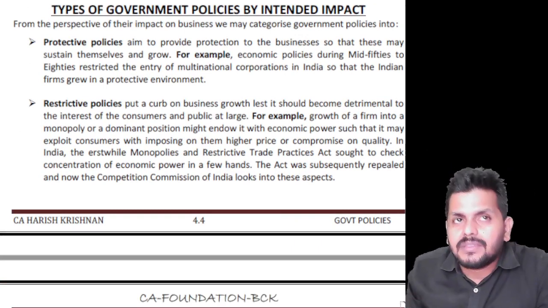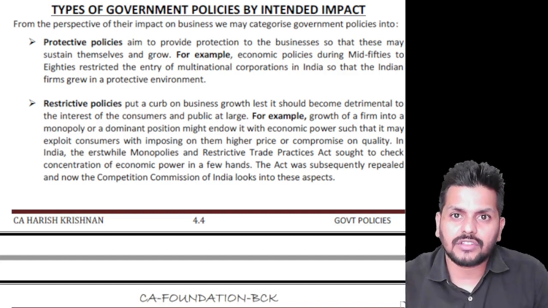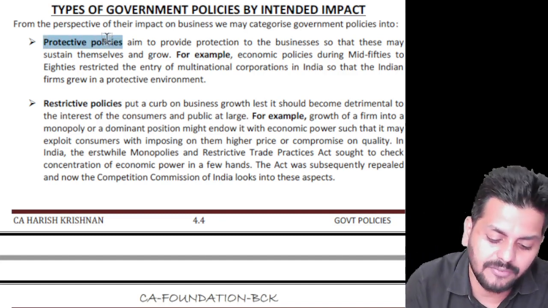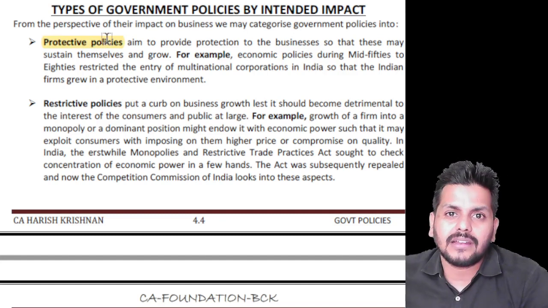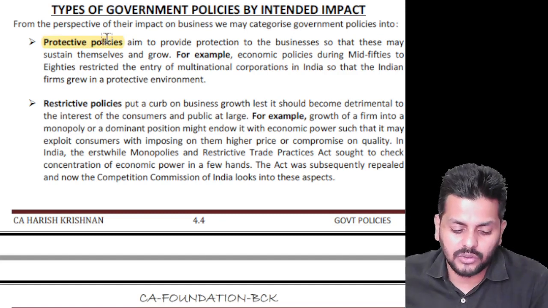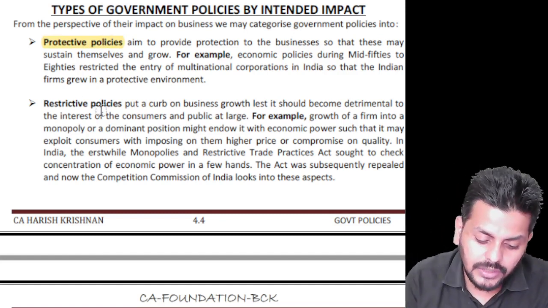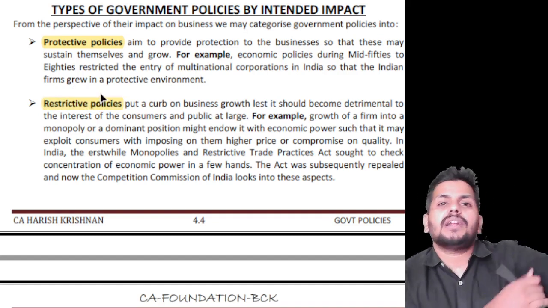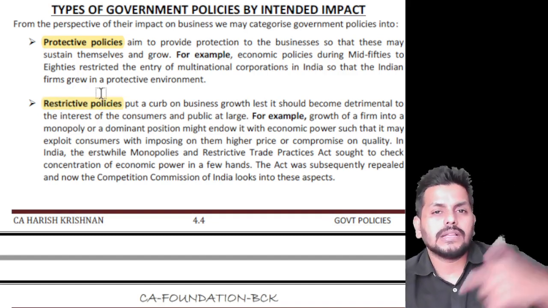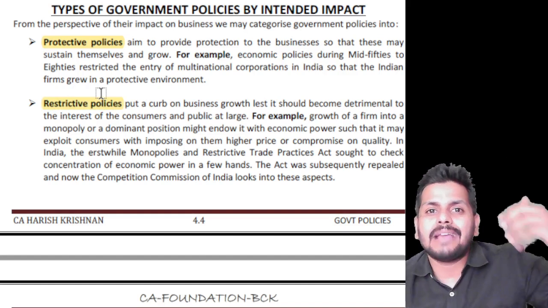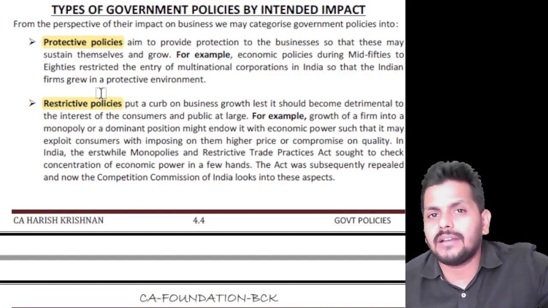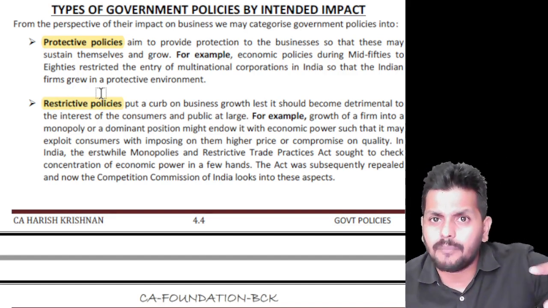Something which protects the interest of customers or investors is called a protective policy. The Consumer Protection Act is a protective policy. They want to protect somebody through that. Restrictive policies stop somebody from doing something. The erstwhile MRTP Act, the Monopolies and Restrictive Trade Practices Act, is now called the Competition Act.